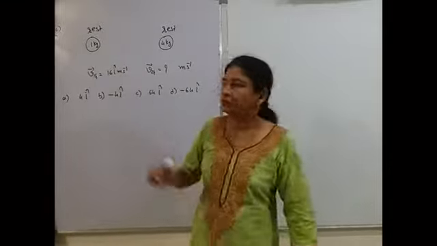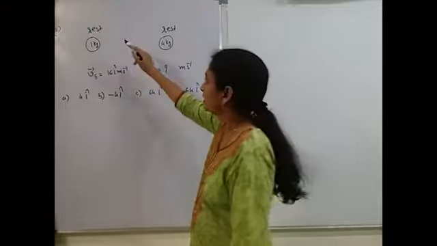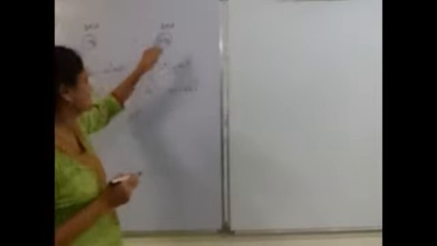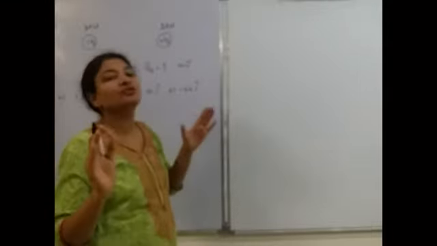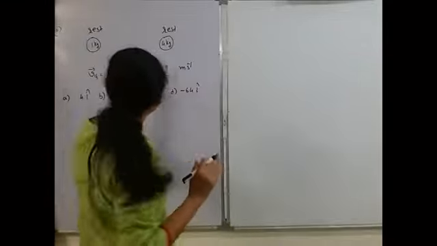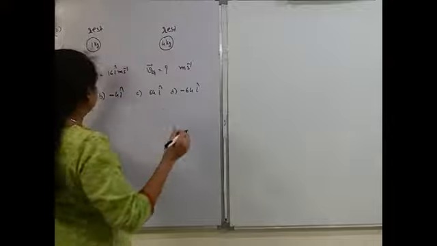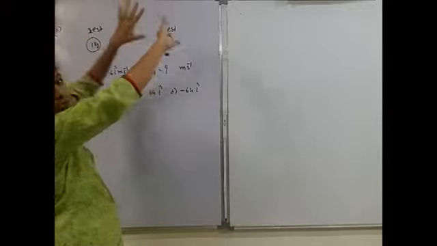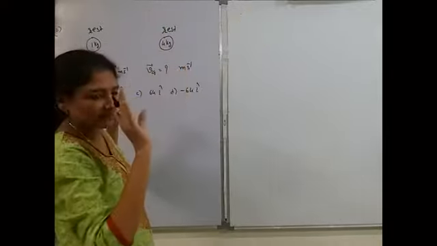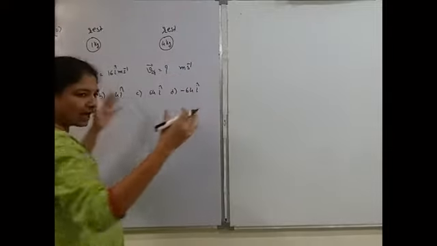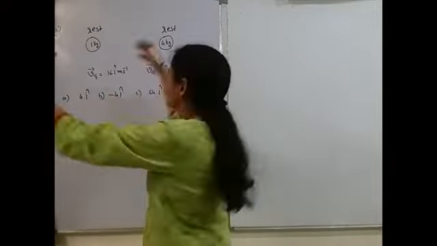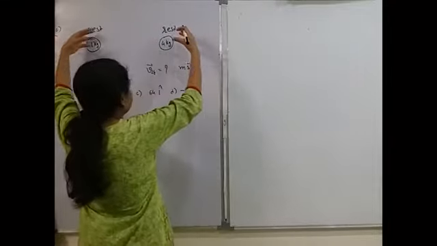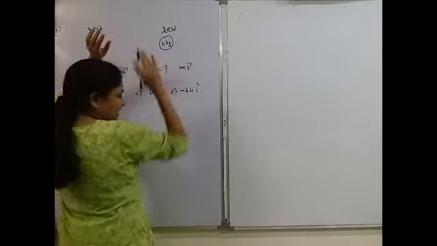Now let us solve another question. Okay, here it is given that we have two masses, 1 kg and 4 kg. Initially both of them are at rest. Now they are allowed to move under the effect of gravity. So gravity की वजह से दोनों अब एक दूसरे की ओर जा रहे हैं सामने.